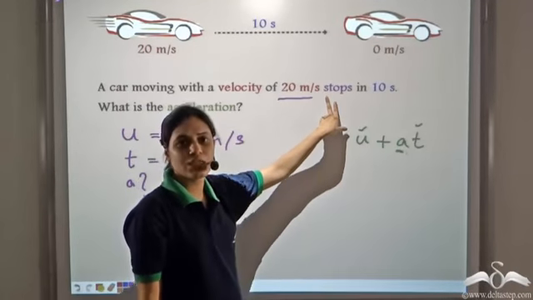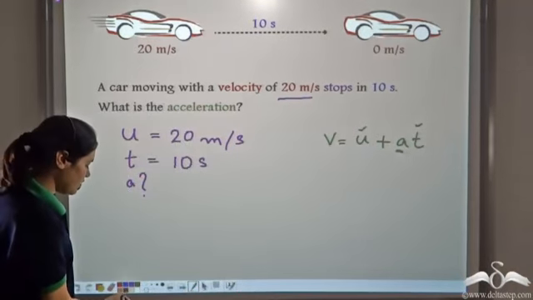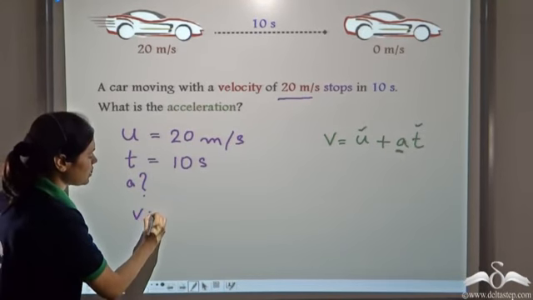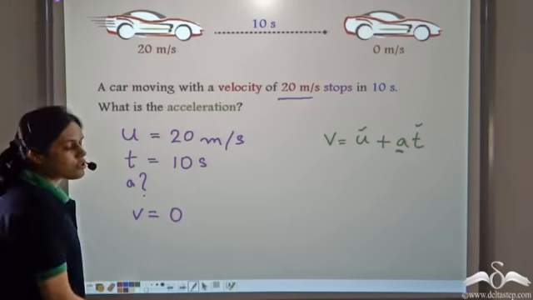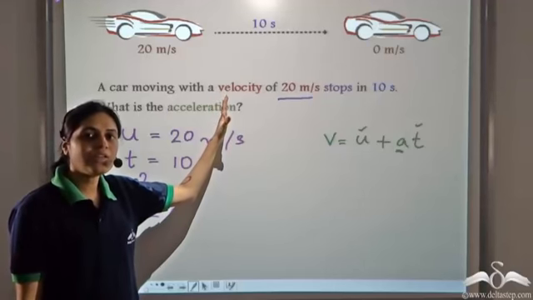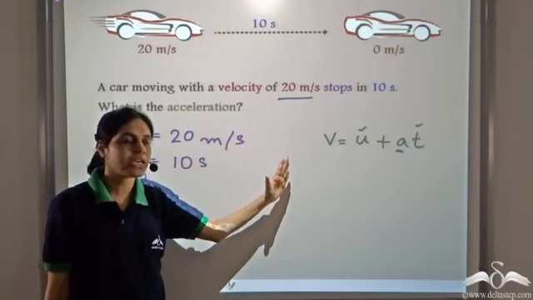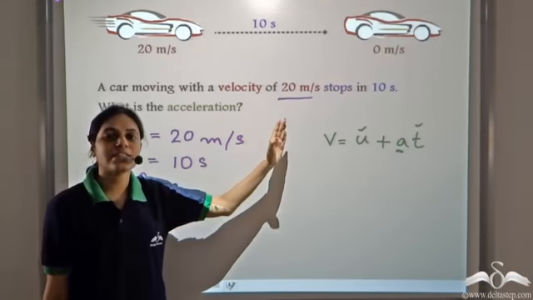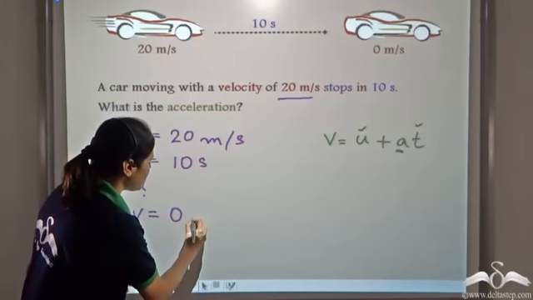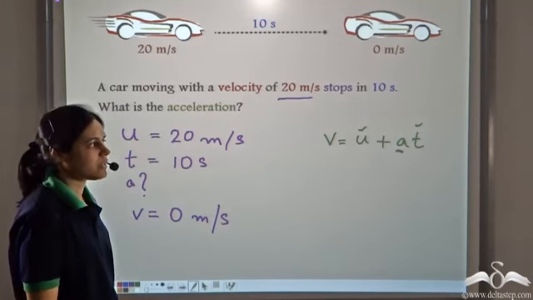Whenever you see the term it stops, you can infer that the final velocity is 0. It is not necessary that a numerical will tell you that the final velocity is 0 meters per second. Even if it says that the car stops, we can infer that the final velocity is 0 meters per second.